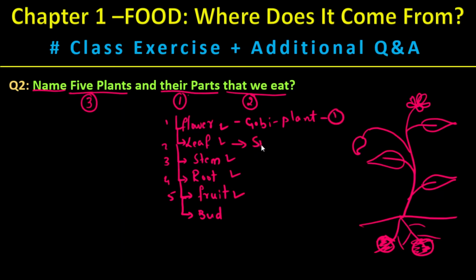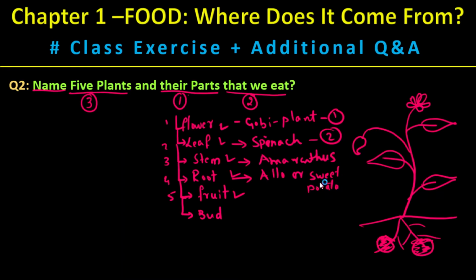Leaf, spinach. Okay, spinach. Second, amaranthus. The root, aloo or sweet potato. Fruit is a mango or orange. Okay, like that. So we answered here.